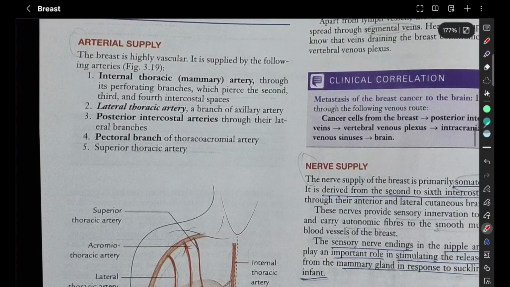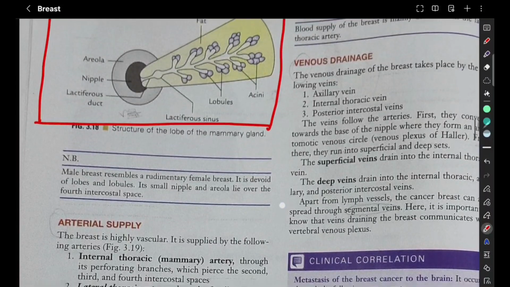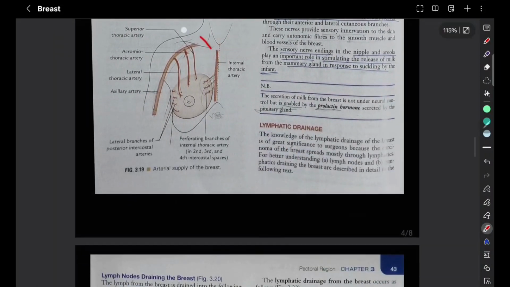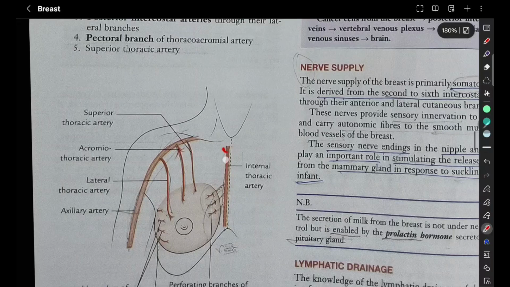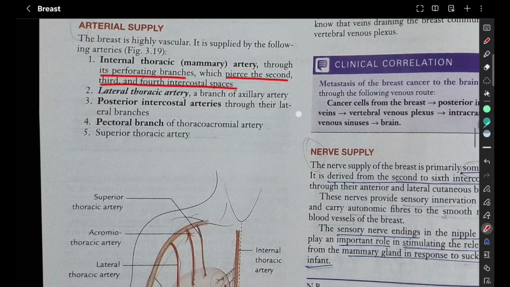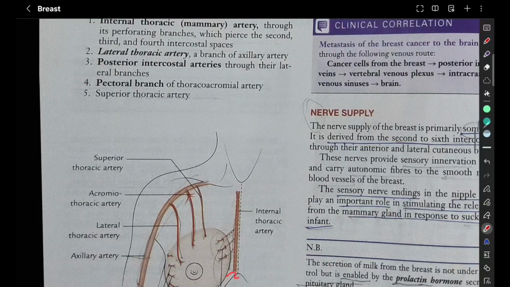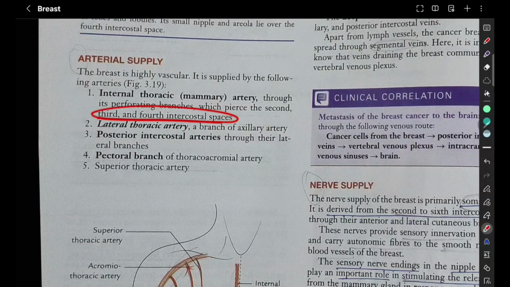Now coming to arterial supply. What arteries supply the breast? Breast is a highly vascularized structure. There are 5 arteries that supply the breast. You can draw this diagram for arterial supply of blood, starting off with the internal thoracic or mammary artery. Through its perforating branches, it pierces the 2nd, 3rd, 4th intercostal spaces. So 2nd to 6th is where we have our breast. So these arteries pierce the 2nd, 3rd, 4th intercostal spaces.